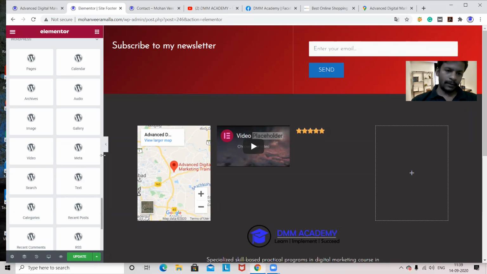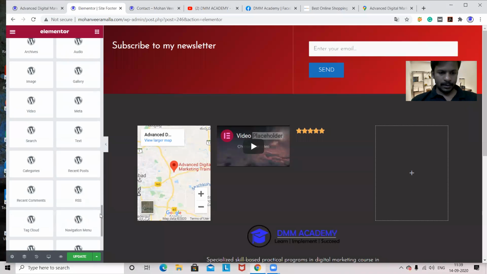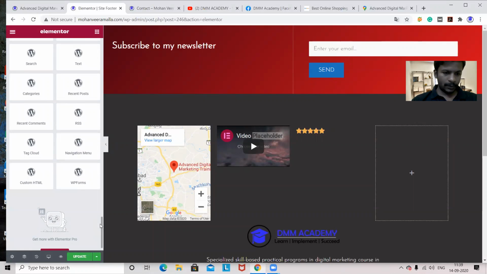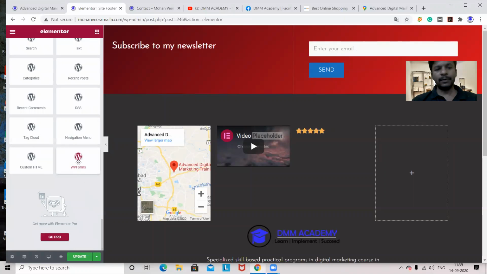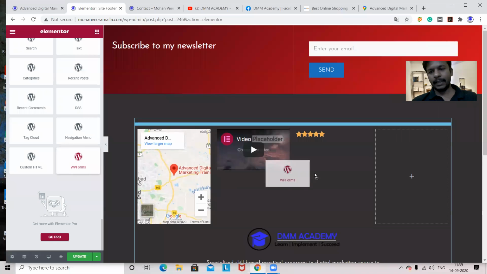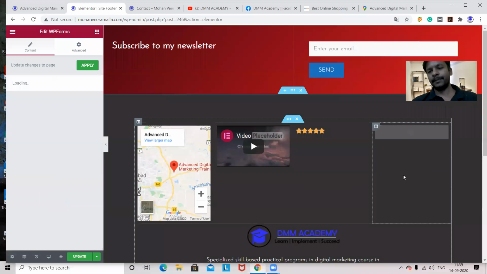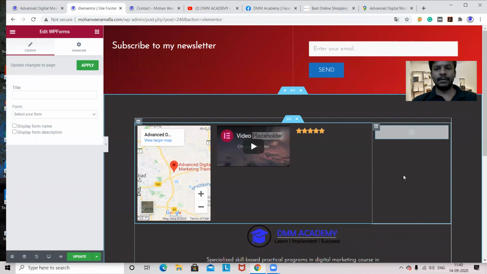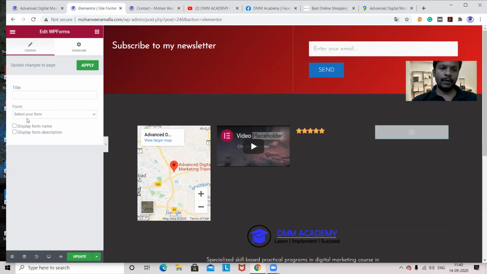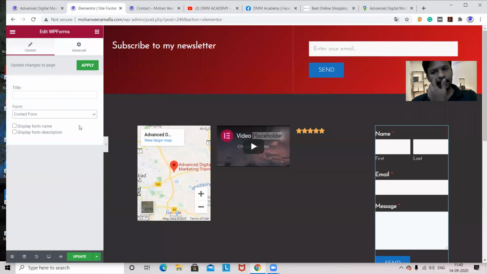So we want a form to show in the last footer section, the last footer column. So what I'm doing, I'm taking the form. See here we have something called WP Forms. Now this is a plugin. What all plugins are there, we'll learn in that section also. Now I'm taking this form and dropping it up here. We can create any number of forms with these plugins, and whichever form you want to show, you can show. Now I'm showing a form called contact form.